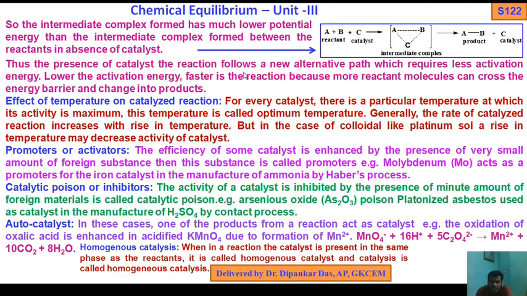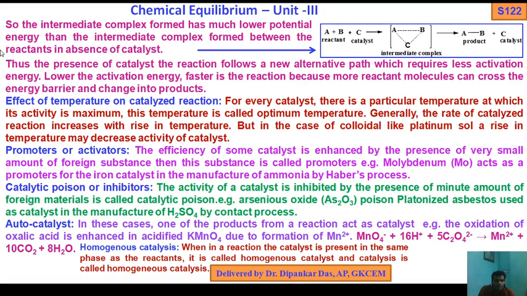Lower the activation energy, faster is the reaction, because more reactant molecules can cross the energy barrier and change into products. Clear? So that is the main function of a catalyst, the actual role of a catalyst. Okay?